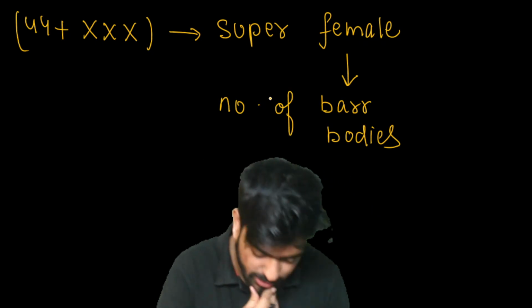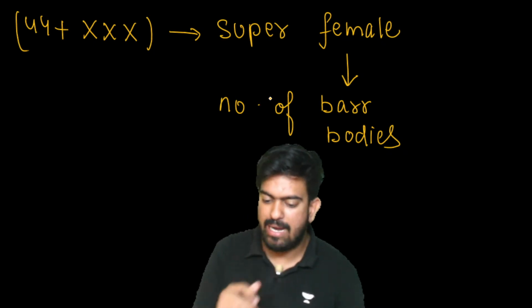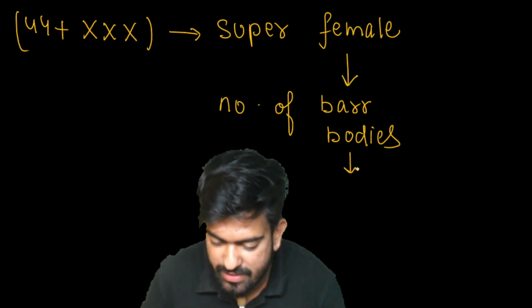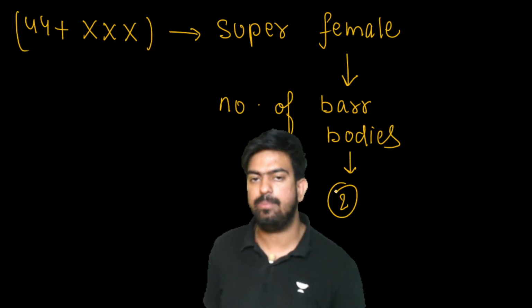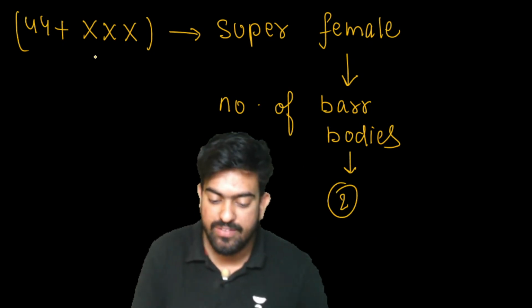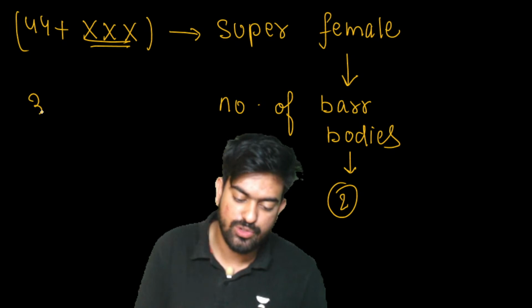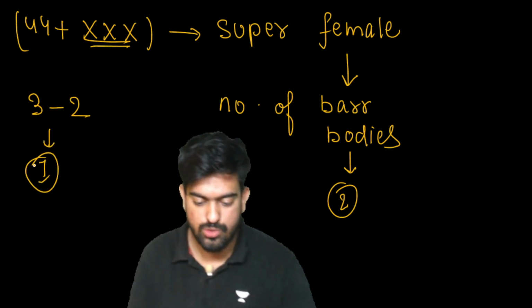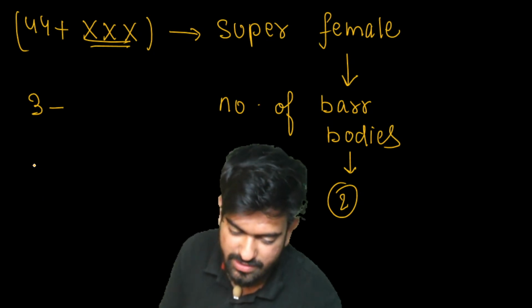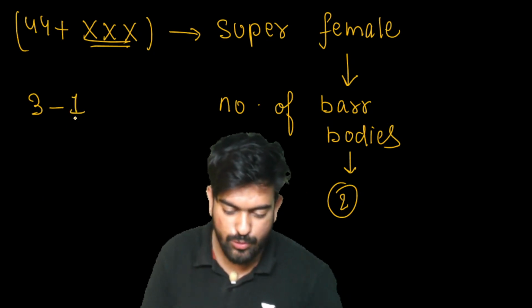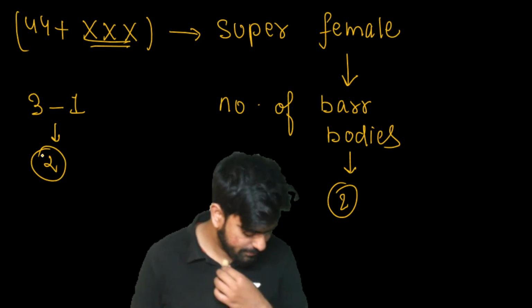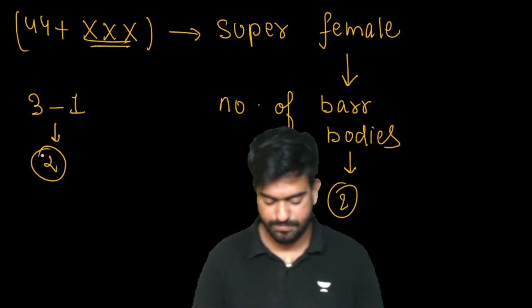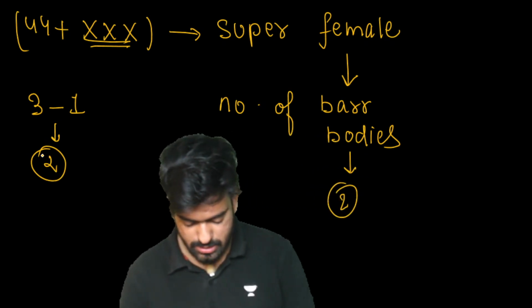Number of Barr bodies. Yes, very good, Akshay. It will be 2. How, sir? We have a total of 3 X chromosomes, so 3 minus 1 will be 2. Clear to everyone? Yes?